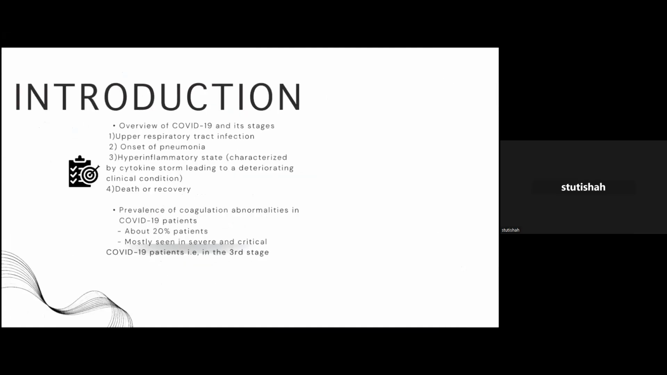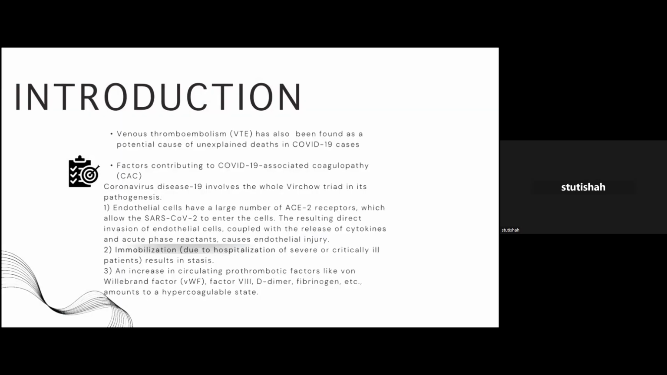Introduction. COVID-19 is basically comprised of 4 stages, namely the upper respiratory tract infection, the onset of pneumonia, leading to a hyperinflammatory state and ultimately death or recovery, depending on the patient's condition. The prevalence of coagulation abnormality in COVID-19 patients has been seen to be about 20%, and it is most commonly seen in patients in the critical stage of COVID. Also, venous thromboembolism has been found as a potential cause for many unexplained deaths in the COVID-19 cases.